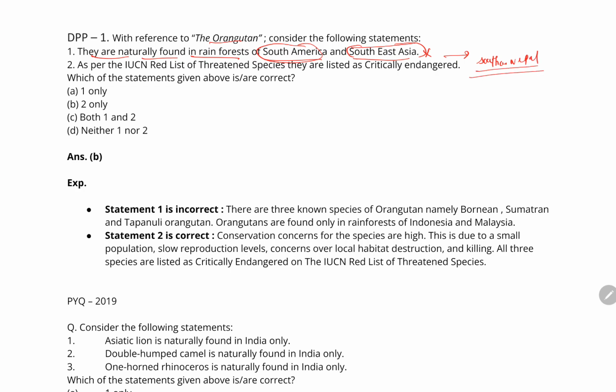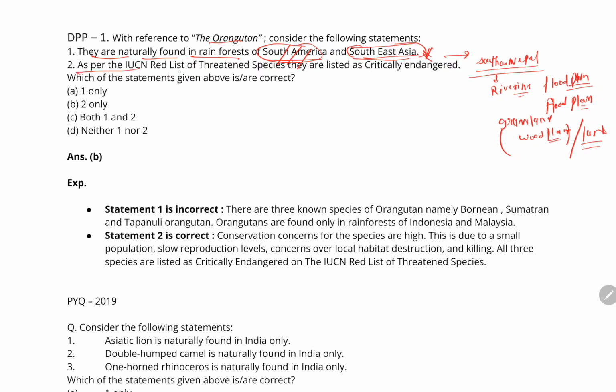Okay, and in southern Nepal they are found in the riverine regions, that is the flood plains. जो flood plain होता है वहाँ पर ये फाउंड करेंगे, ठीक है, flood plains. Okay, and the grasslands, or you can call them woodland. So in these areas they are found. So basically the orangutans are not found in South America, they are only found in Southeast Asia. So the first statement is incorrect.